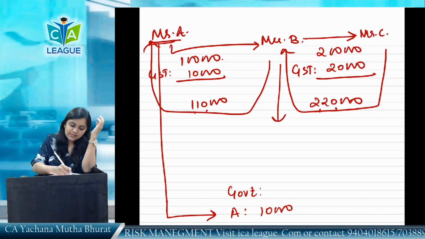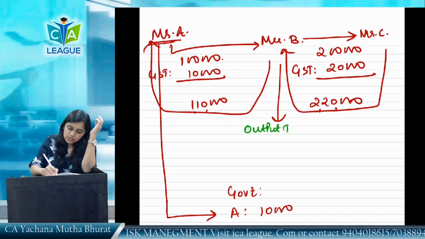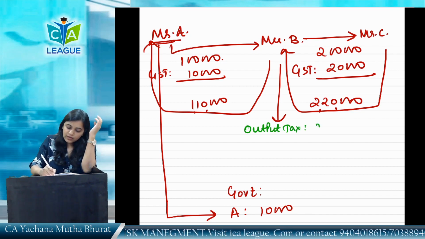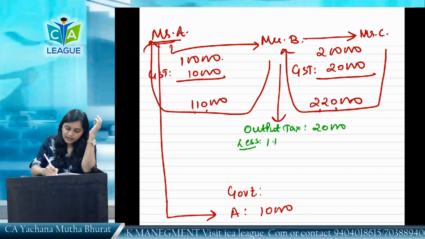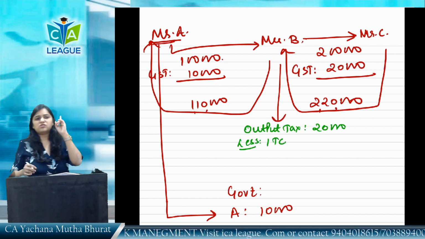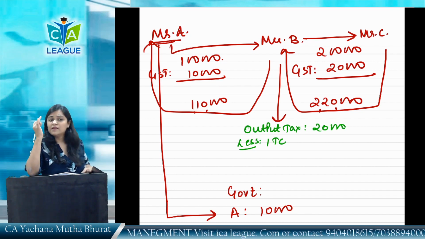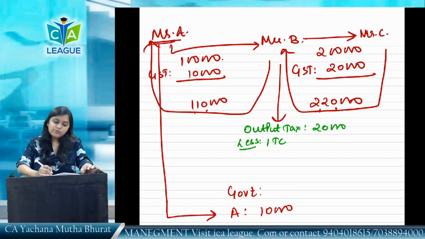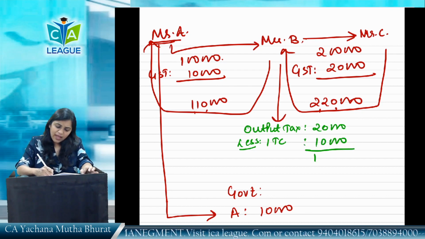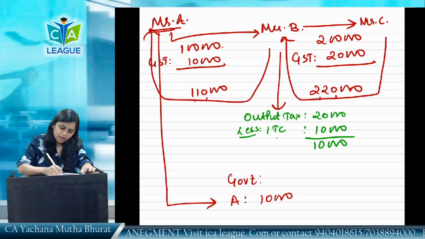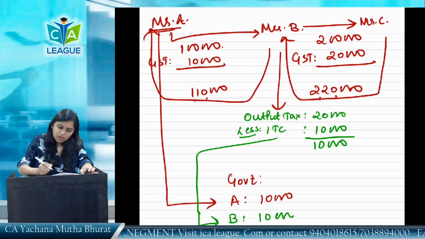What is the output tax liability of Mr. B here? We'll understand. Output tax of Mr. B, 20,000 less ITC. Mr. B has already paid Mr. A 10,000, which has been deposited in his name with the government. Government knows Mr. B has already paid. 10,000 credit he will take, and the balance 10,000 he will pay to the government. Mr. B will pay to the government the next 10,000 rupees.